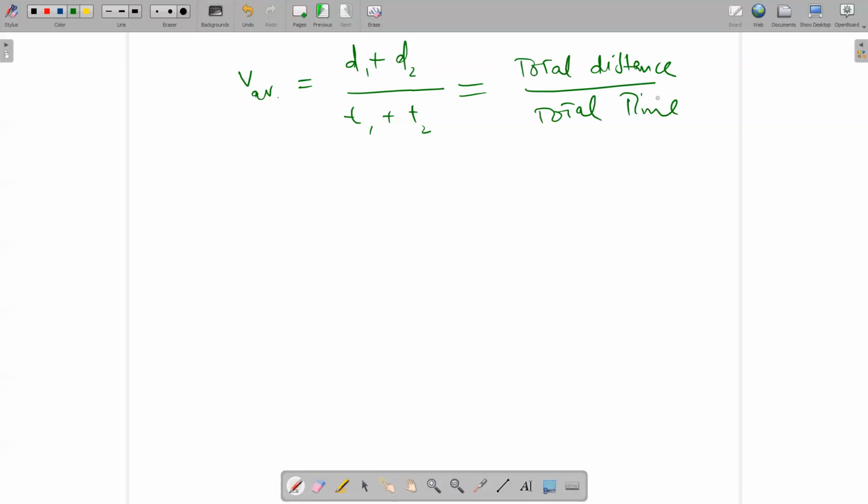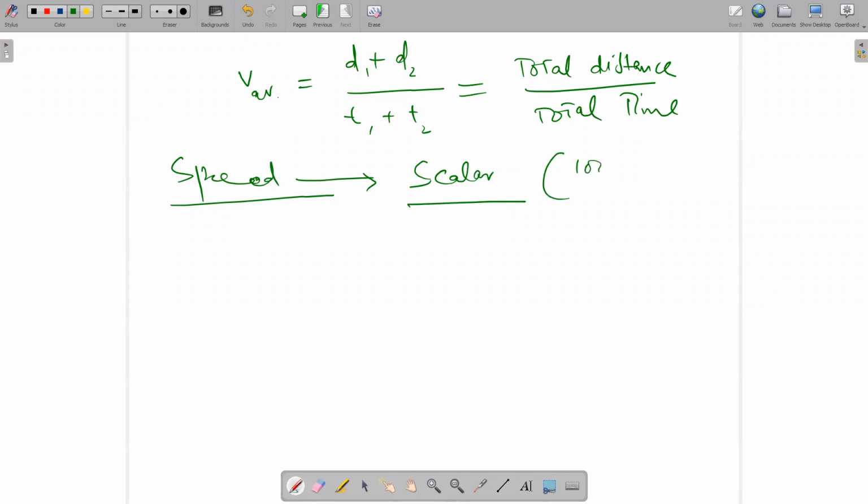After this, remember that speed is distance over time, not displacement over time. So speed has no direction. It is a scalar quantity. If any quantity has no direction, it is called scalar. So if I write 100 kilometers per hour, it is speed. If I write 100 kilometers per hour towards north, east, west, or south, this is velocity.